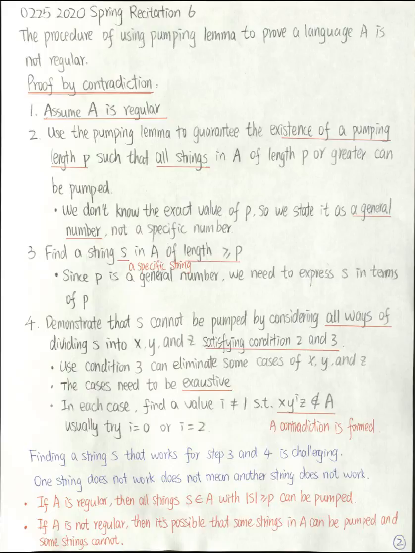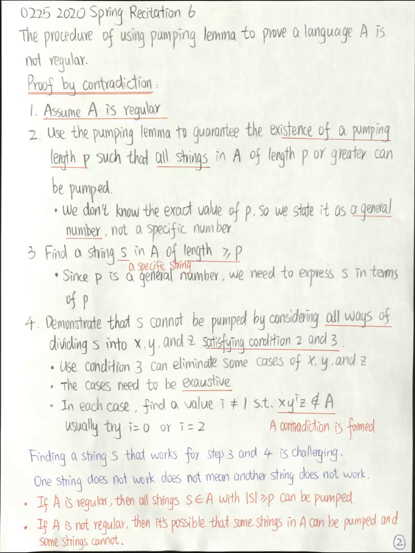Finding a string S that works for steps 3 and 4 is challenging. One string not working does not mean another string will not work. So if some string does not work, just try to find another string. Alright, so we use the pumping lemma to prove a language is not regular.